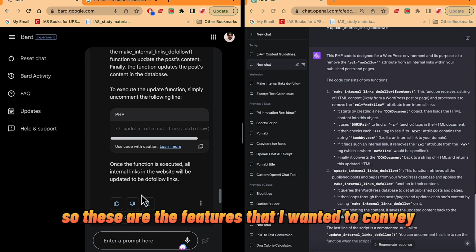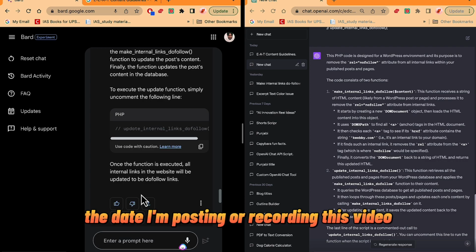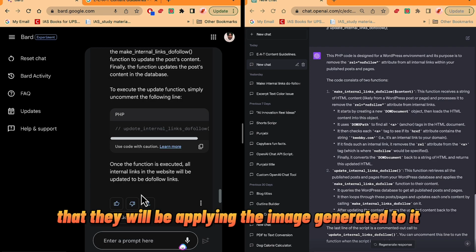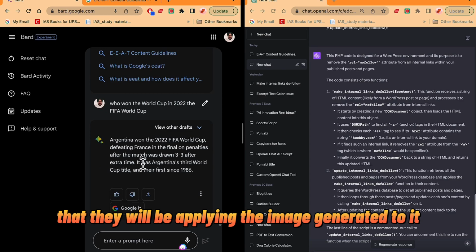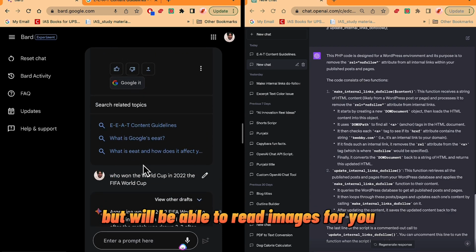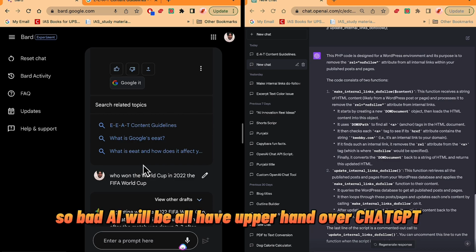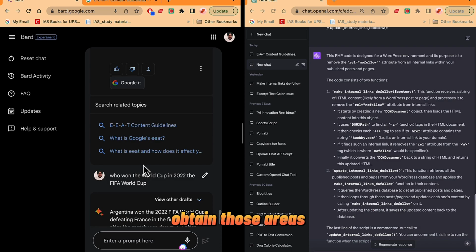So these are the features that I wanted to convey, but there is an update from Google as of the date I'm recording this video, that they will be applying an AI image generator. Bard will be able to generate images for you. Bard will be able to read images for you. So there are multiple features coming up, which will be amazing. So Bard AI will have the upper hand over ChatGPT in those areas.